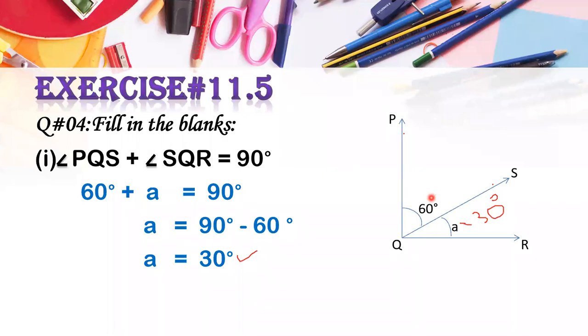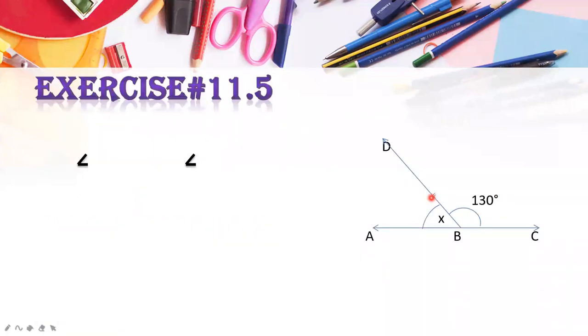Okay, now move on to the next one, exercise number 11.5, and the next question. What is your question here? Now look here. Which figure is this? What does it tell you? A straight line here, what does it tell you? Is this complementary or supplementary? Please tell me in the chat box. If you have a straight line, then it is supplementary.